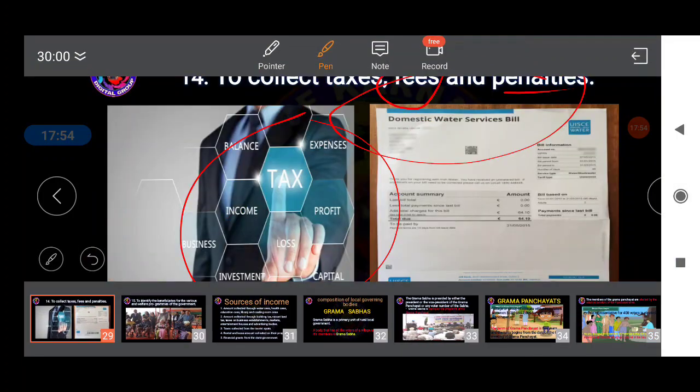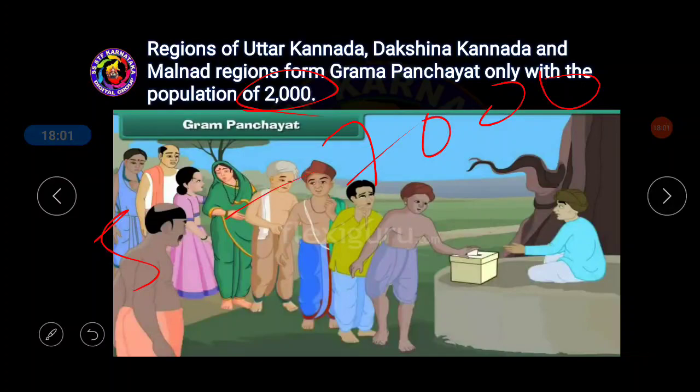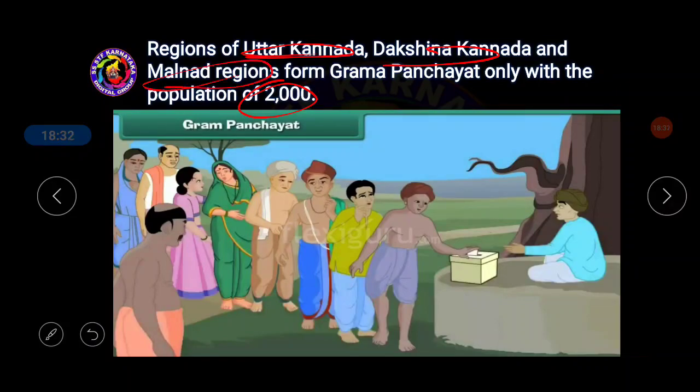But in the case of a few districts like Uttar Kannada, Dakshina Kannada and Malnad region, these are the important areas where the population is very less. Because of that reason, we cannot expect one Grama Panchayat for a population between 5,000 to 7,000. So here one exception has been given. Certain changes have been made in the rule. One Grama Panchayat can be created for a population of only 2,000, only in these areas like Uttar Kannada, Dakshina Kannada and Malnad region.